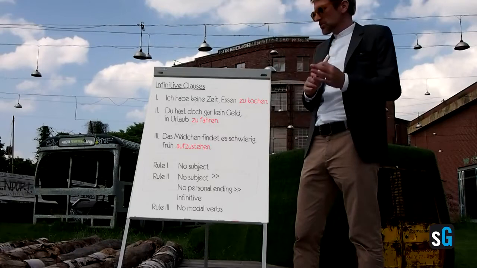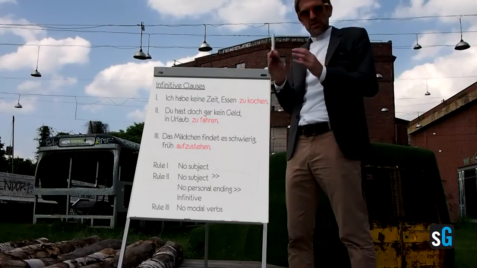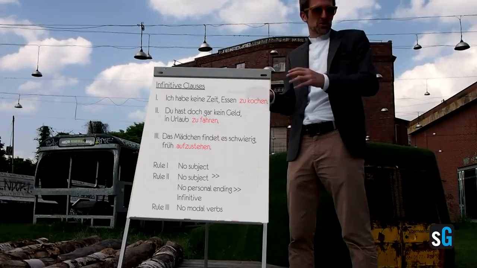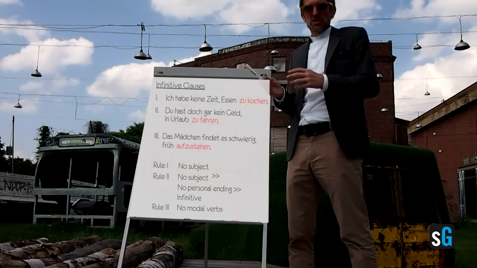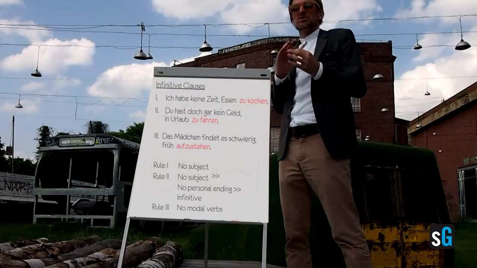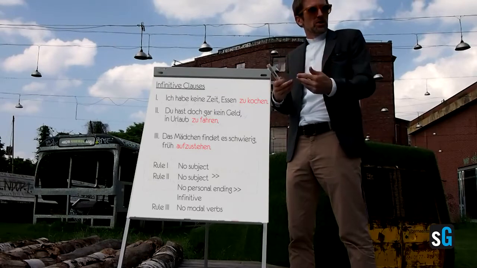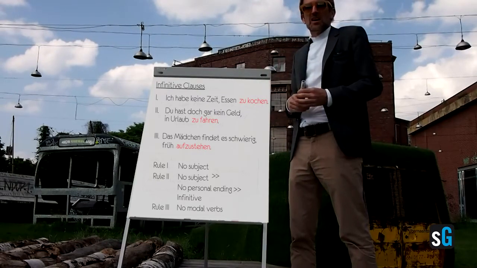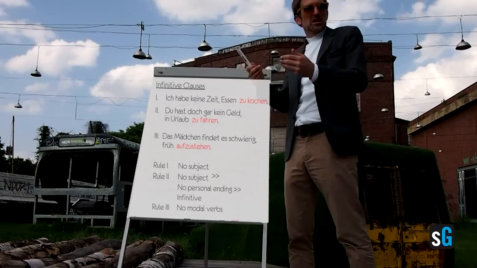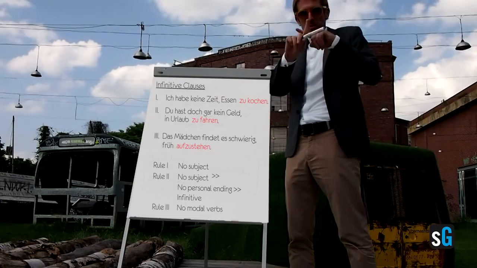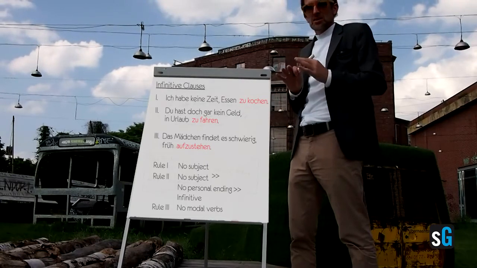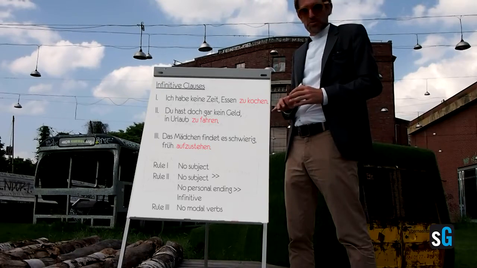Last rule, we don't use modal verbs with zu and infinitive. There's nothing like zu wollen, zu möchten, or zu können, zu müssen. In English that's possible. I don't want to dance. It doesn't work. Ich will nicht zu tanzen. This construction is forbidden, so don't use it. It doesn't go along well with modal verbs.